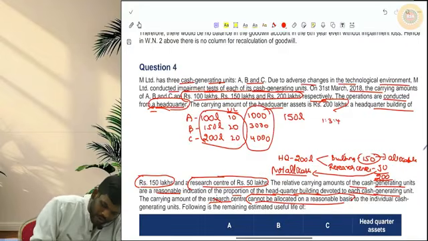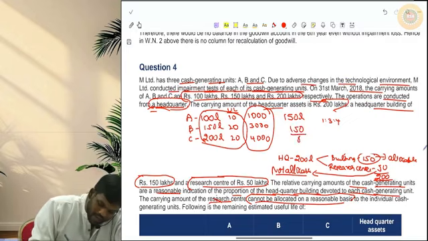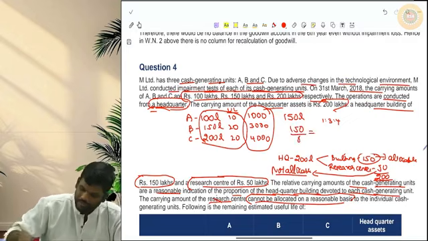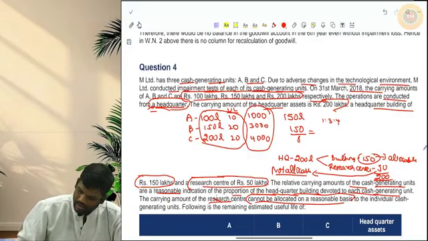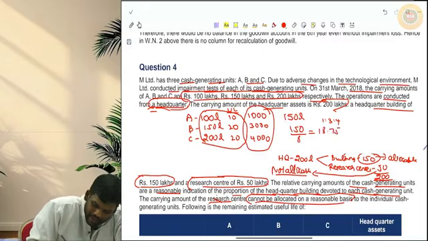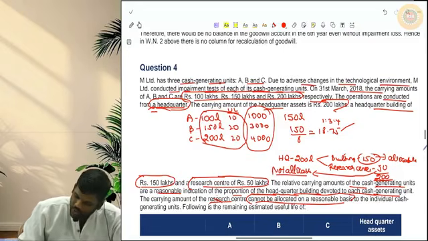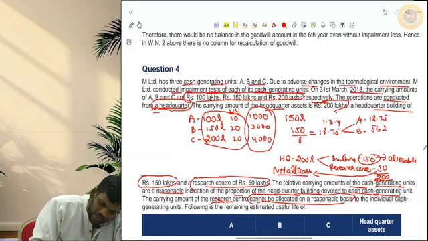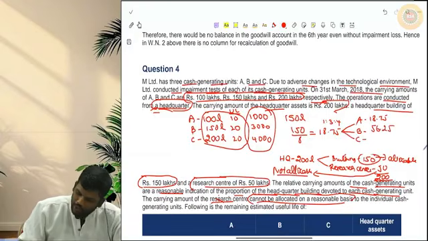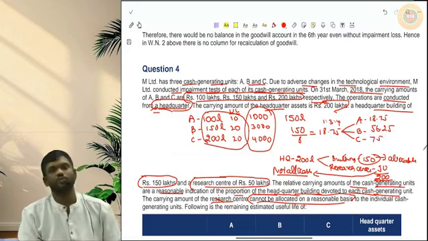So 150 divided by 8 will be 18.75. To A you will give 18.75, to B you will give 18.75 into 3, 56.25, and to C you will give 4 into 18.75, 75. This is how you will allocate.